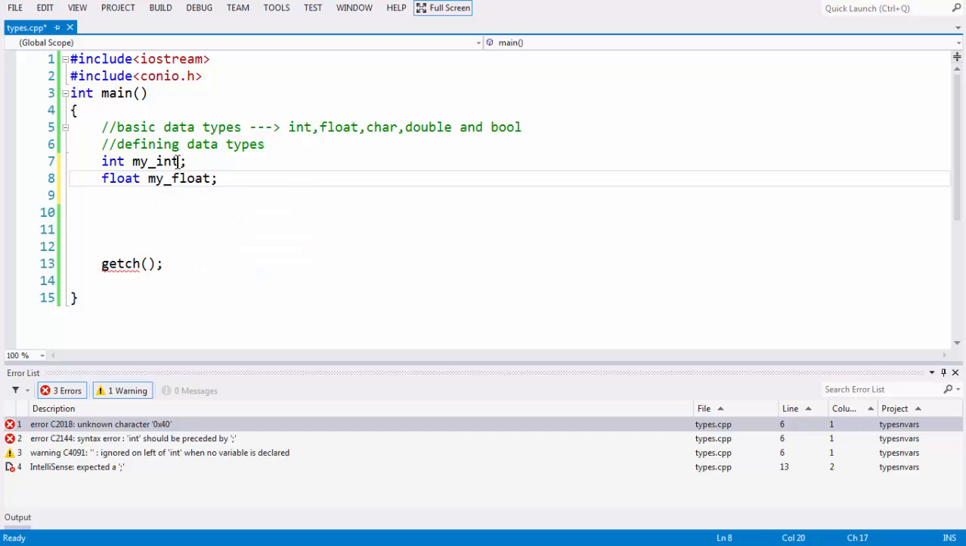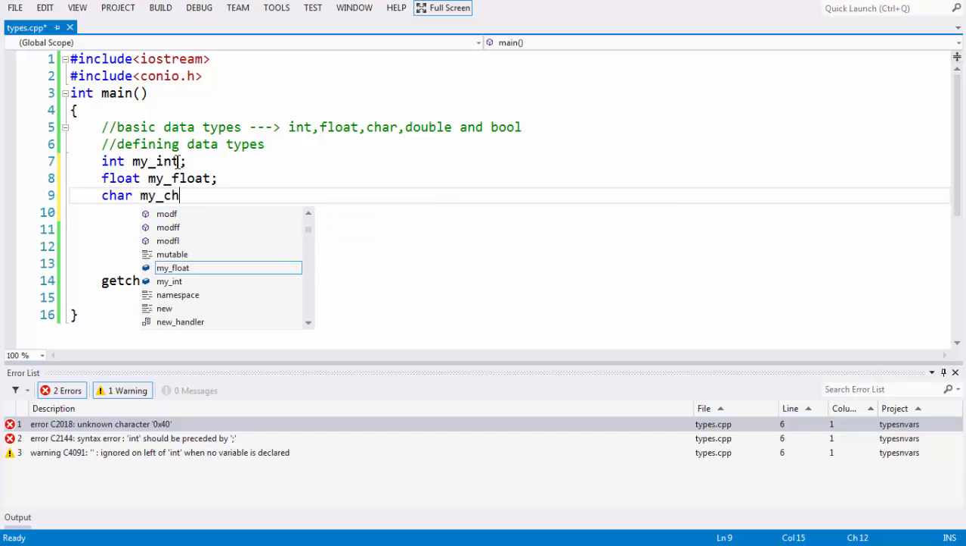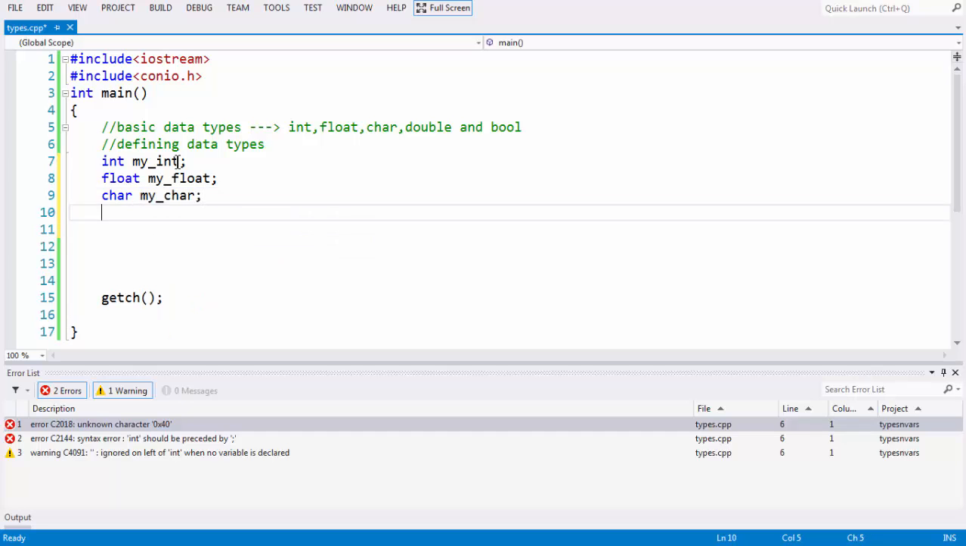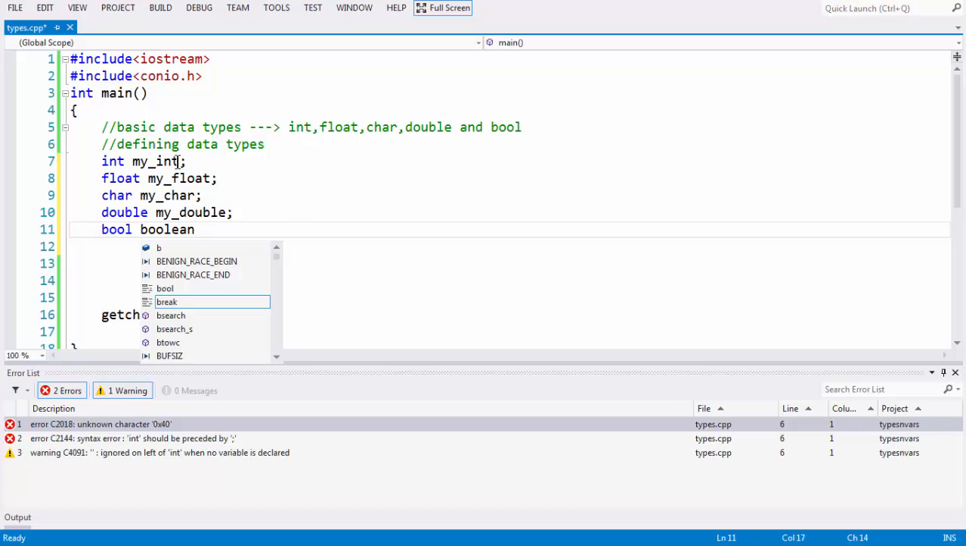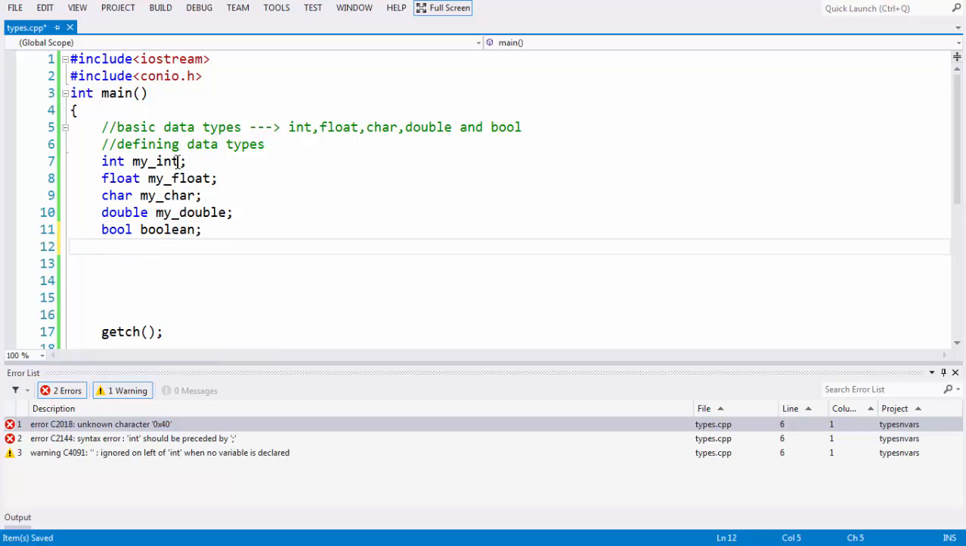Let's say my float here. Okay, so let's define another variable. So keep on defining the variables for all the basic data types: char, my char, and double, my double, and bool. So let's say the name of the variable for bool is boolean here. Okay, so we have taken the 5 different variables for 5 different basic data types here.